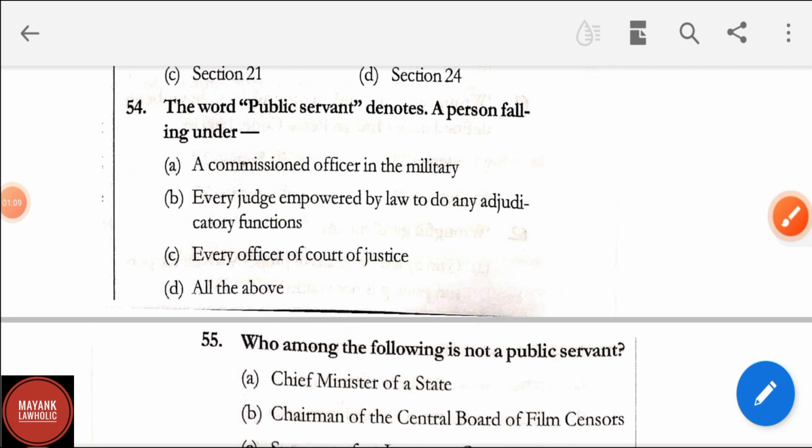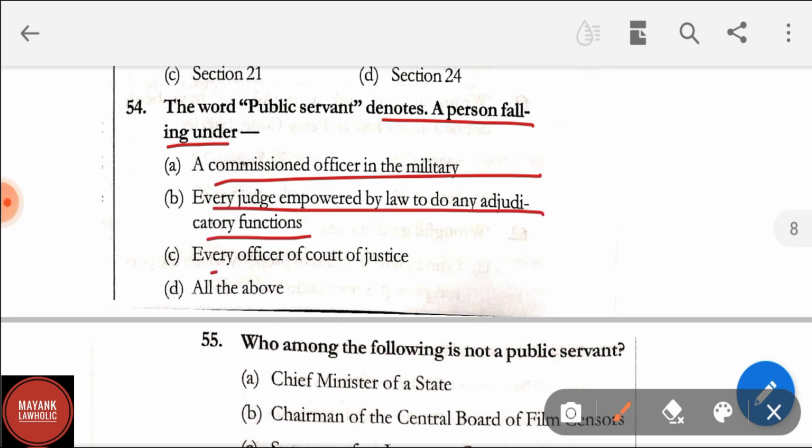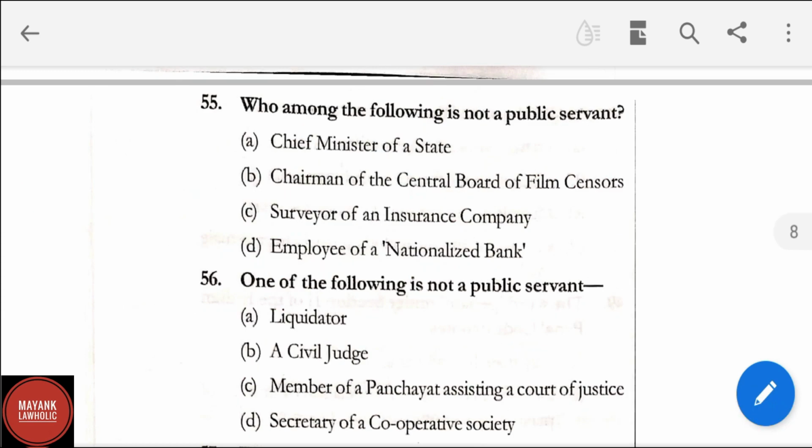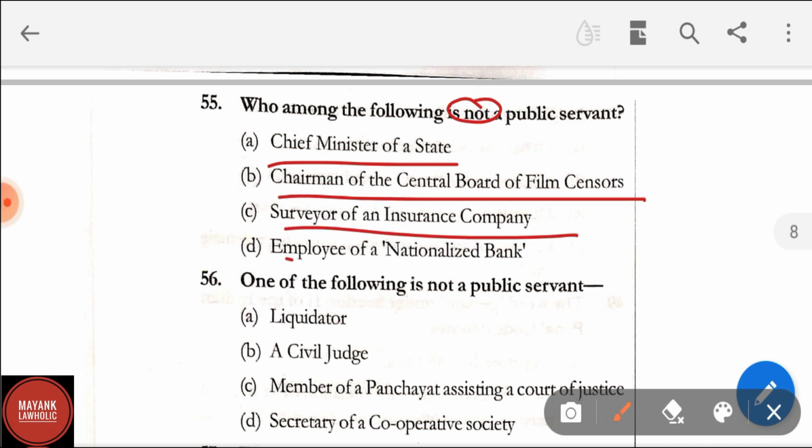Question number 54. The word public servant denotes a person falling under option A, a commissioned officer in the military, every judge empowered by law to do any adjudicatory functions, every officer in the court of justice, all of the above. Here the correct answer is all of the above. Question number 55. Who among the following is not a public servant? Options are Chief Minister of a state, option B, Chairman of the Central Board of Film Censors, option C, Surveyor of an insurance company, and option D, Employee of Nationalized Bank. Here the correct answer is option C, Surveyor of an insurance company is not a public servant.